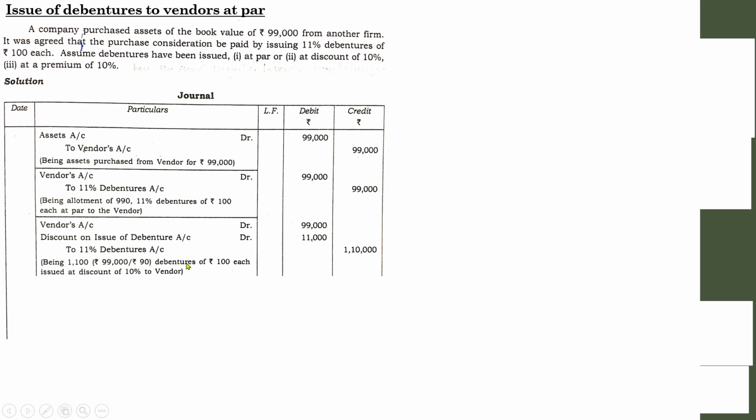Here we are dealing with the discount factor, so the price of one debenture is not 100, it will be 90. So 99,000 divided by 90 into 100, you will get 1,10,000. If you know the value of the vendor side and the value of 11% debentures, then you can easily find the value of discount on issue of debentures. Take the difference. That is one of the easiest ways. Next one, discount on issue of debentures, means here what was the discount offered?